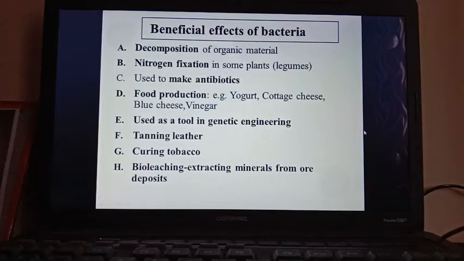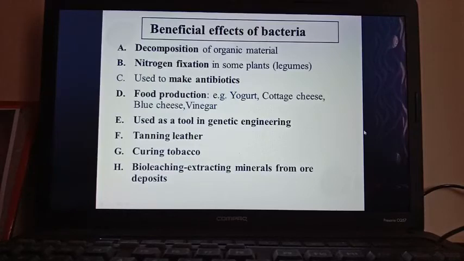Now the third one is used to make antibiotics. So many bacteria like Streptococcus are helpful in making antibiotics. Not only antibiotics, vitamin B complex tablets are also formed from bacteria. Next one is food production. Bacteria help in the formation of yogurt, curd. By the process of fermentation, they convert the milk sugar into lactic acid.